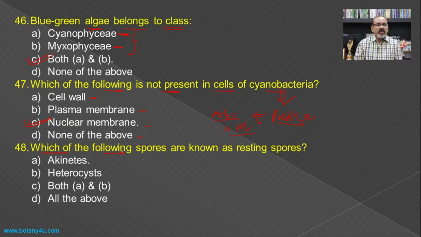Then which of the following spores are known as resting spores? Usually such spores are formed at the end of the favorable season, and here the akinetes are usually formed at the end of the favorable season, and hence they are known as the resting spores in the cyanobacteria.